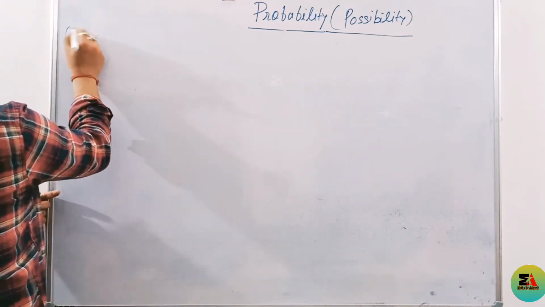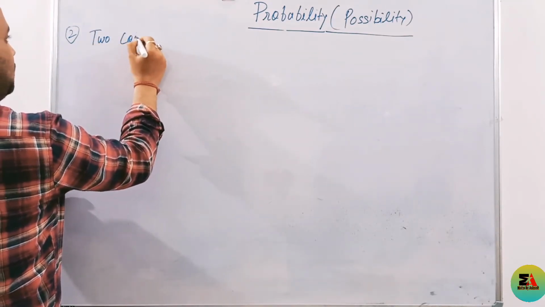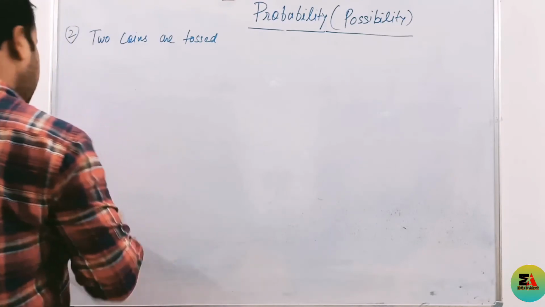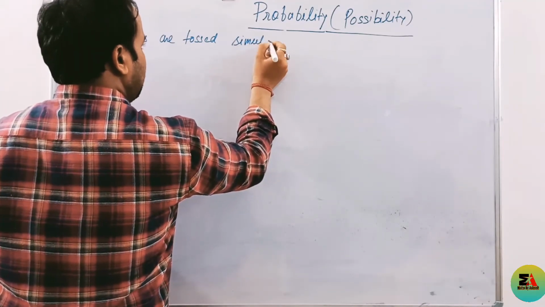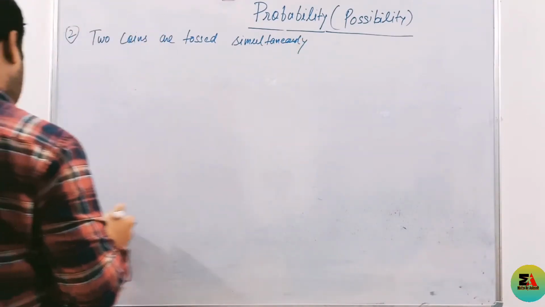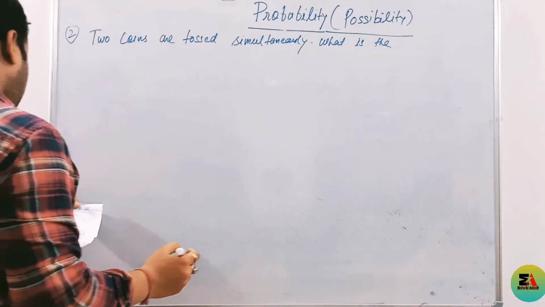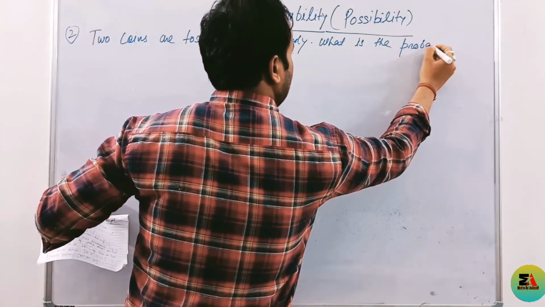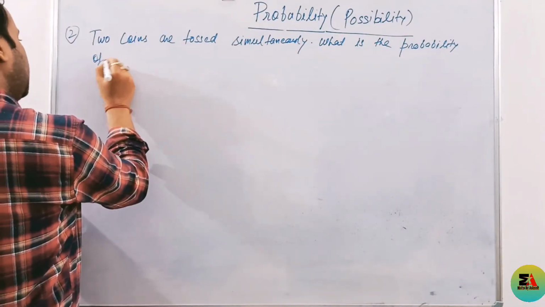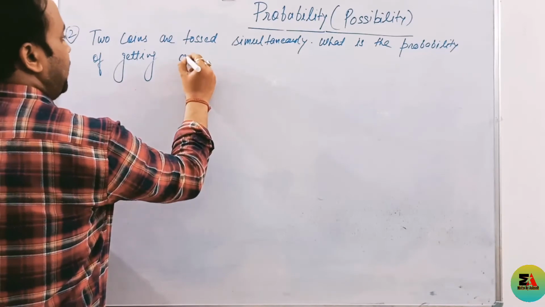Take another question. Question says, 2 coins are tossed simultaneously, then what is the probability of getting at least one head?